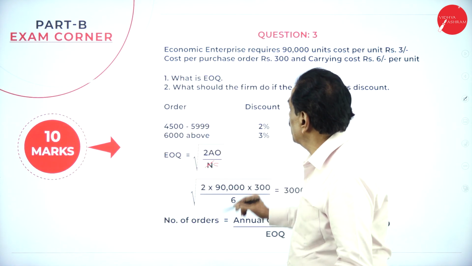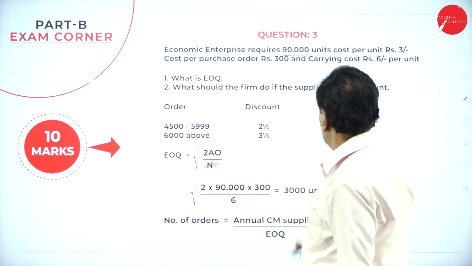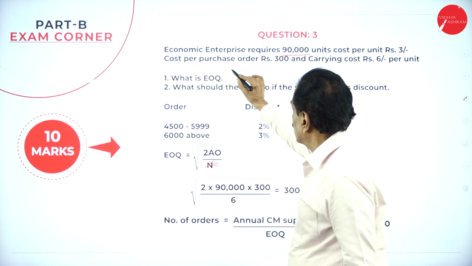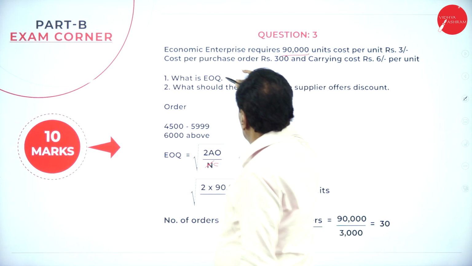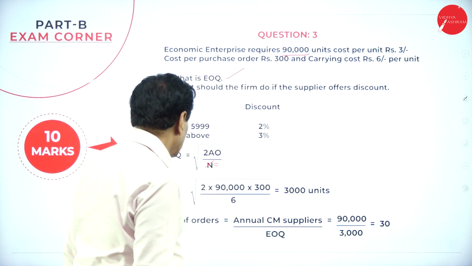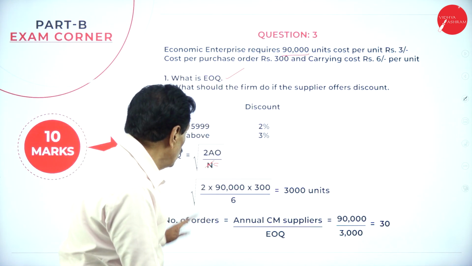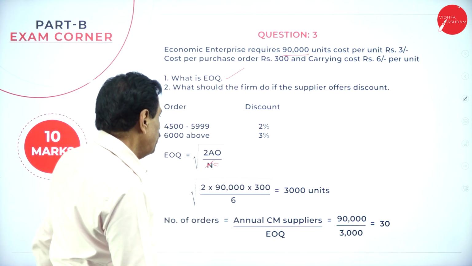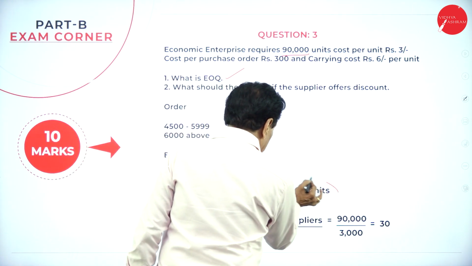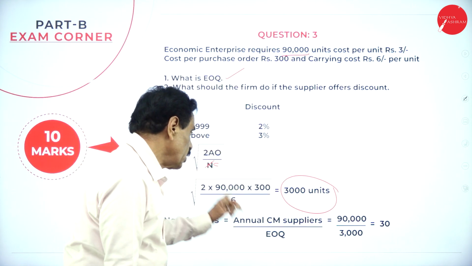If we come back here, the requirement is 90,000 units per year. Unit cost is rupees 3, cost per purchase order 300, and carrying cost 3 per unit. What is the first question? What is economic order quantity? Economic order quantity is equal to the root of 2AO divided by C. 2 into 90,000 into 300 divided by 3. If we remove the root, it will come to 3,000 units. Economically, we can order 3,000 units.